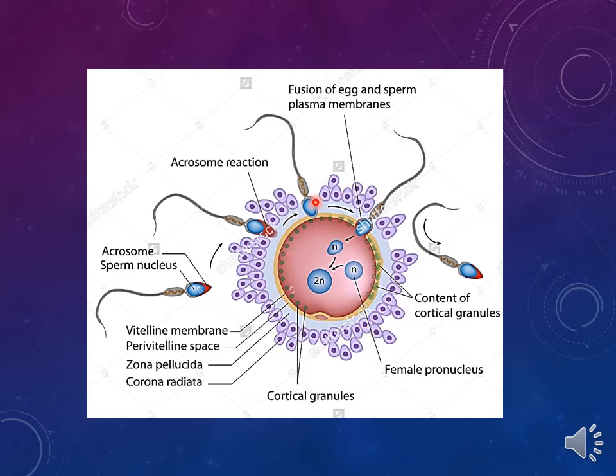This figure shows the 3 stages of fertilization. Here, this is the sperm penetrating the corona radiata layer, where some reaction occurs. Then it comes in contact with the plasma membrane of the ovum. These green color granules are the cortical granules. And then fusion occurs lastly at the 3rd stage between the 2 cells, the plasma membrane of the oocyte and the sperm.